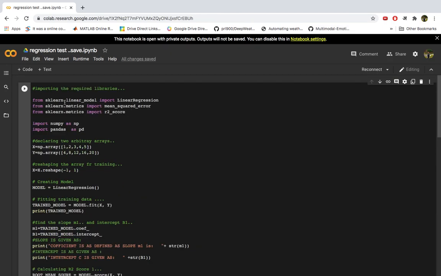I was just telling you there is one sklearn library. So this is one regression test actually. We'll do regression analysis, like how regression happens, what is the coefficient, what is the intercept. You saw in one of the slides there was a graph like this, right? That was a linear regression model.